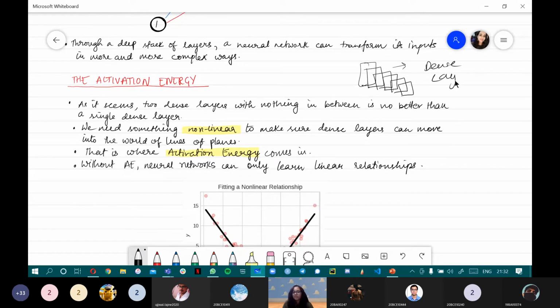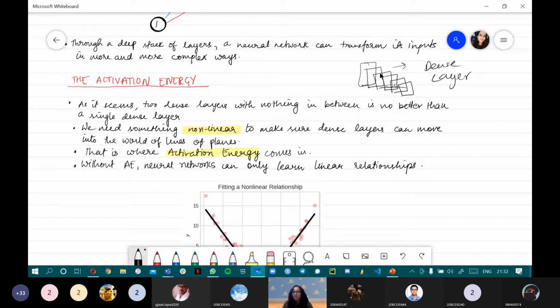So imagine this is a dense layer. It has multiple sublayers, right? So we are calling this a dense layer. Now they're just stacked over each other. They're not interacting with each other. Just think, for example, if these are dominoes, if you throw one, they all should fall, right? But in this case, there is zero interaction between them.